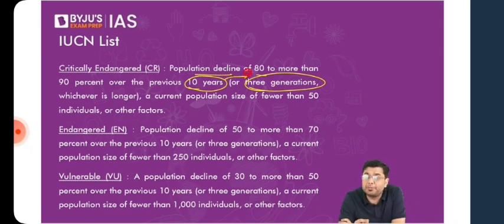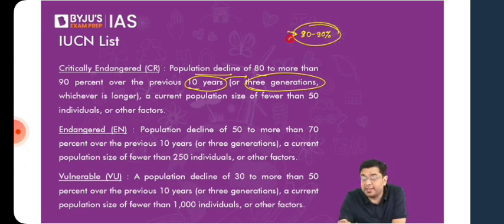You have certain species, for example, which have a shorter lifespan, and a few species which have a much longer lifespan. For example, certain species of turtles can live for 150 years. So there, how will you judge the decline in the number of species? You cannot judge them based upon only one generation. So wherever for the past 3 generations or 10 years, whichever is longer, there has been a population decline of 80 to 90% or more.